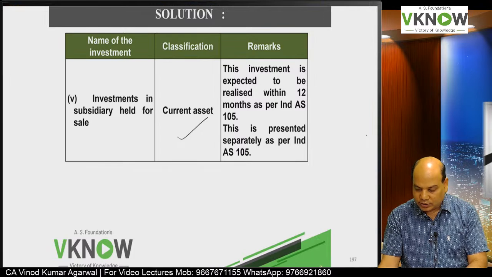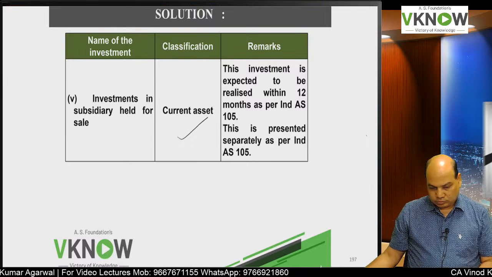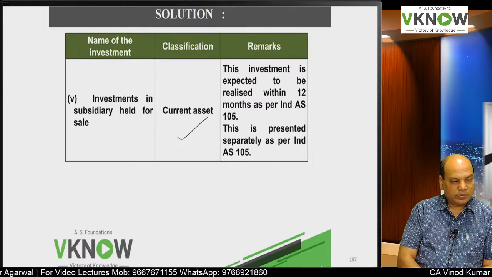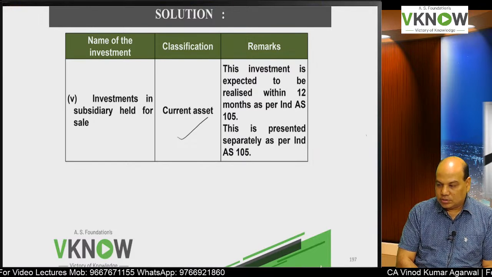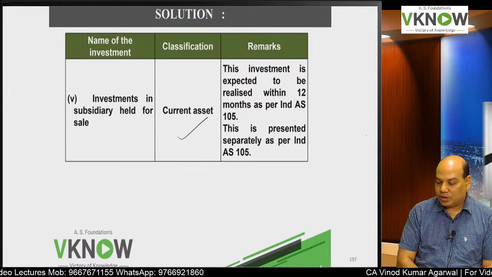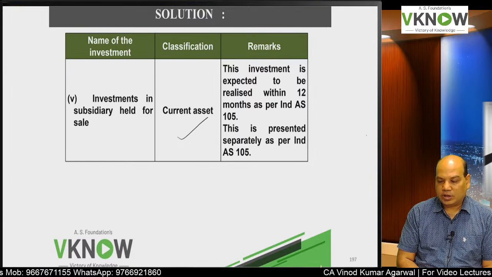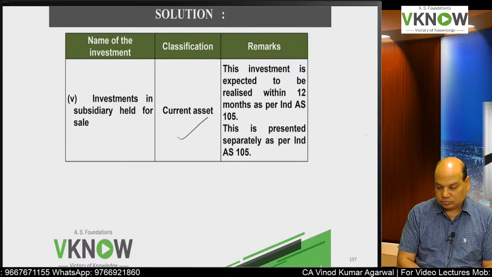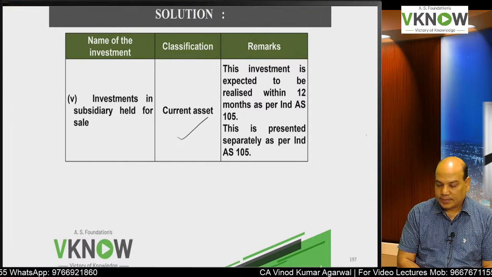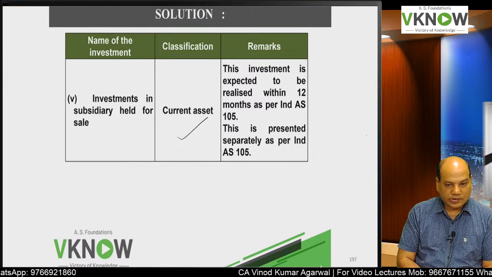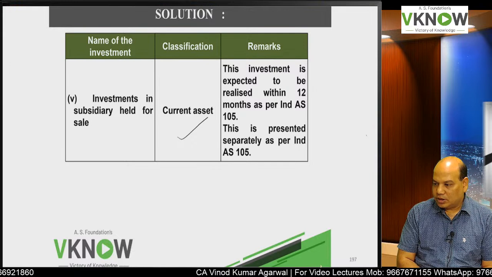And if you want to write the reason: the investment is expected to be realized within 12 months as per Ind AS 105. This is presented separately as per Ind AS 105.